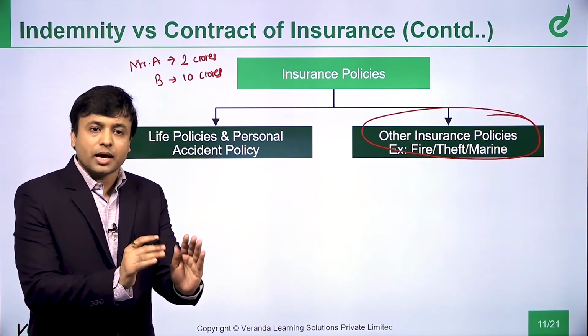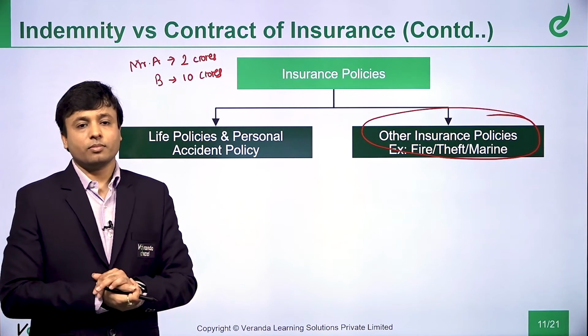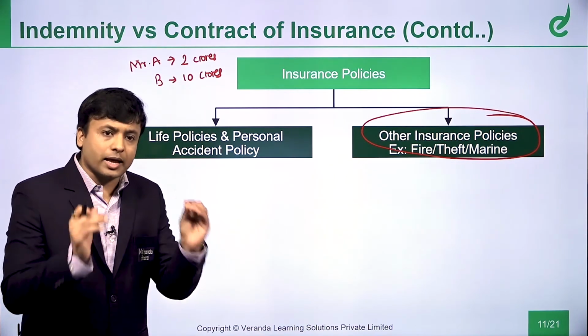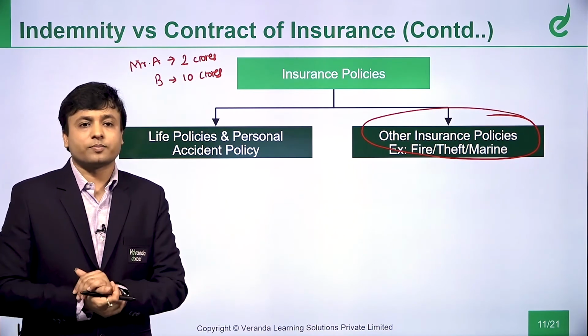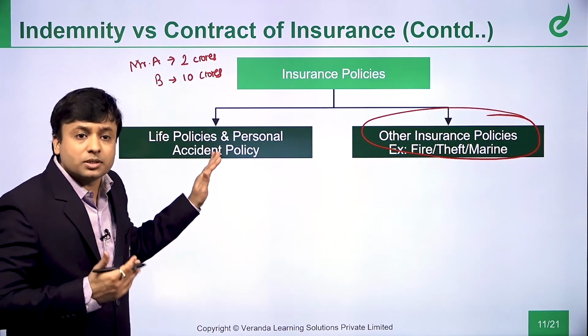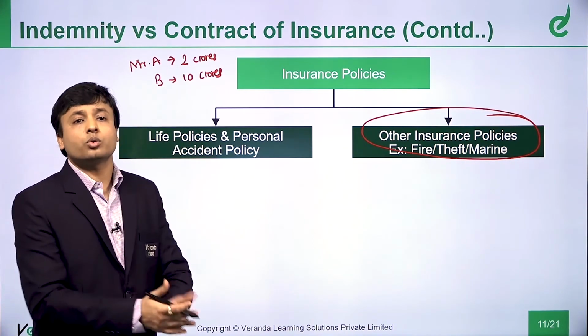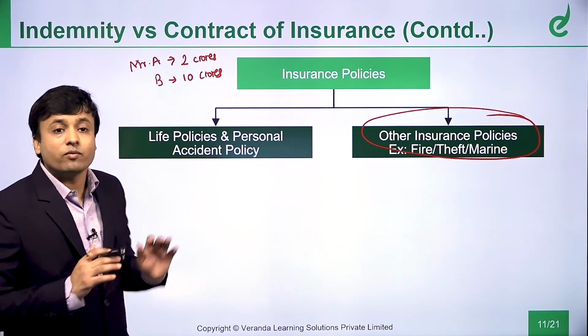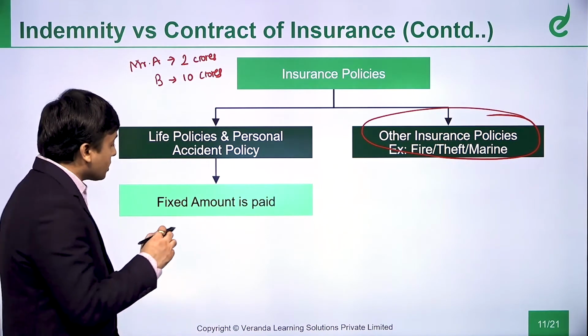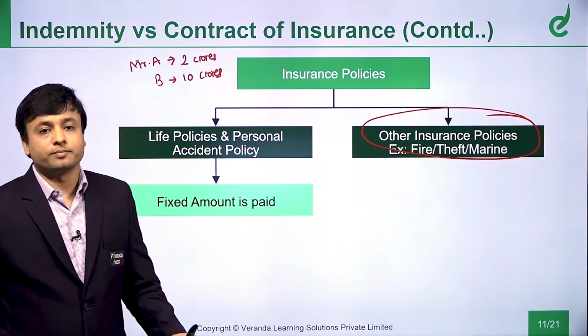If the event happens, I will give you 10 crores. If there is a personal accident, a death by accident, I will give 10 lakh rupees. It is fixed in advance. There is no assessment of the loss. So when I do not know what the loss is, whether this person is making profit out of this policy, I do not know. So this will never form part of a contract of indemnity. So here a fixed amount is paid.